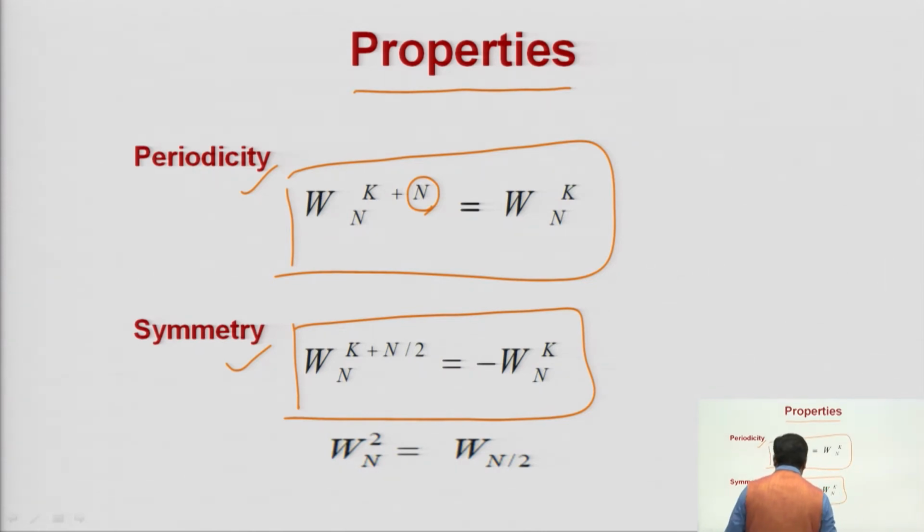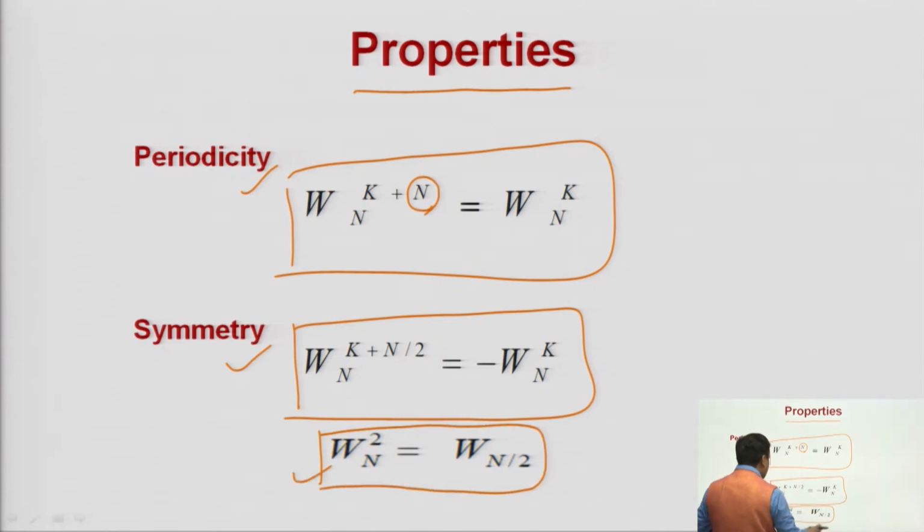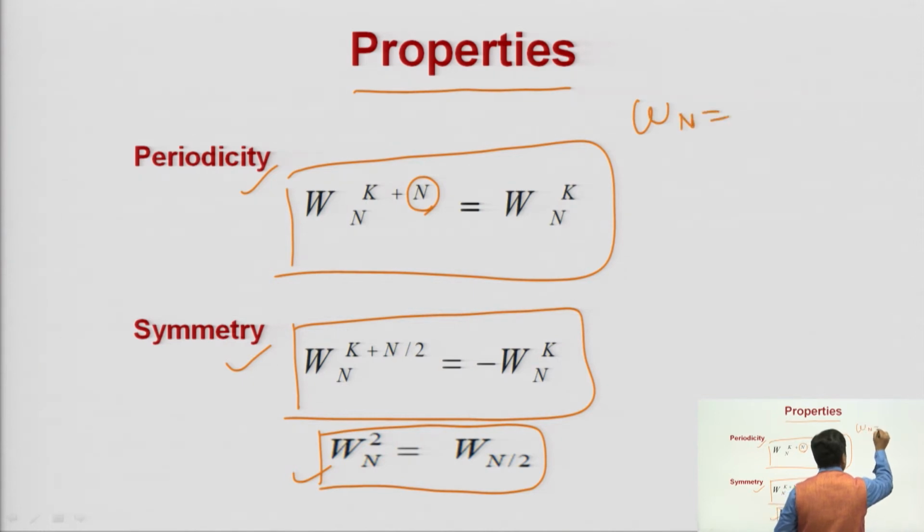And here W_N^2 is equal to W_(N/2). Mathematically you can compute this, and you will find W_N^2 is equal to W_(N/2). These are two properties, and you can also prove them by the mathematical expression, because you know W_N can be written as e to the power minus j 2 pi by capital N.